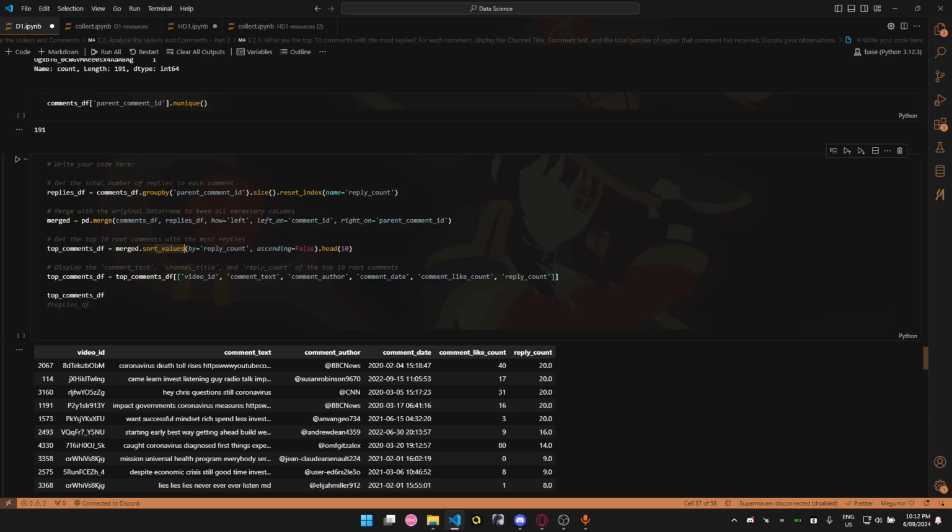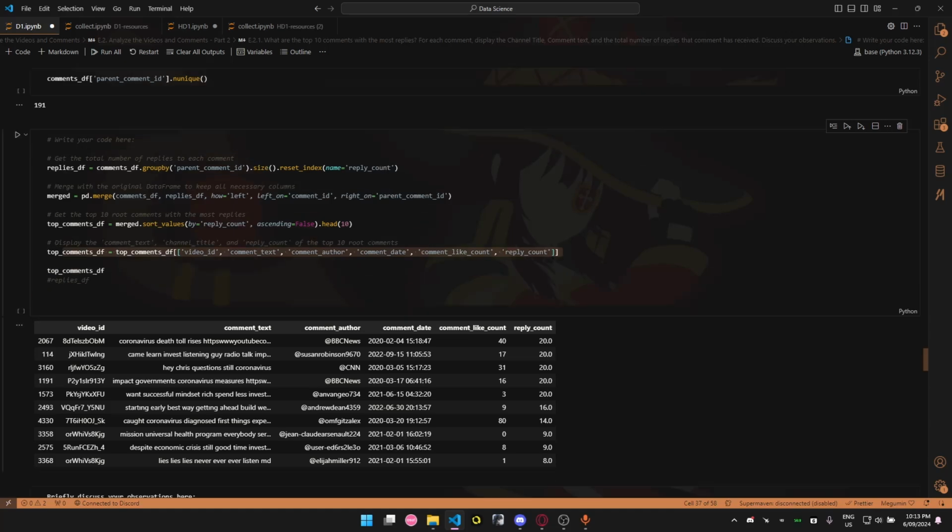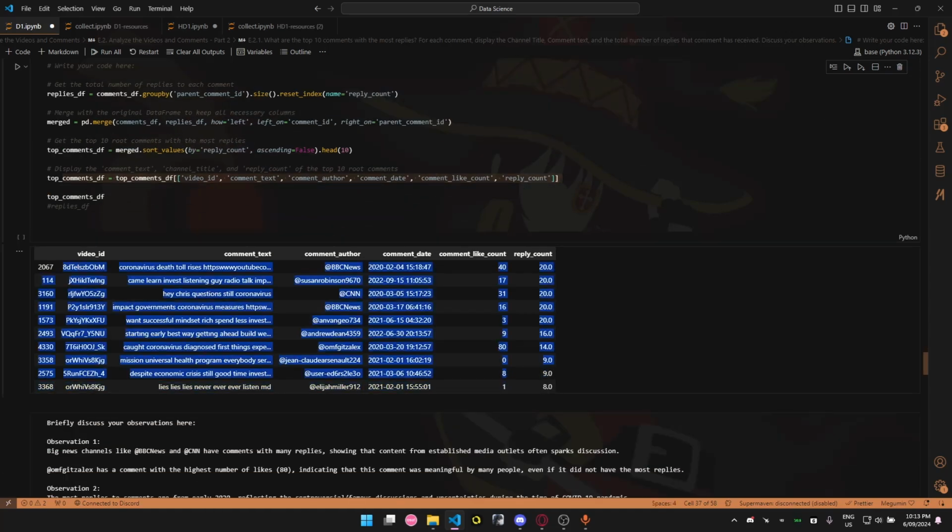And then I extracted the comments with the most replies by sorting the values from reply count, and taking the top 10 with head. Finally, I just created a final data frame integrating all the necessary columns. This is the final result.